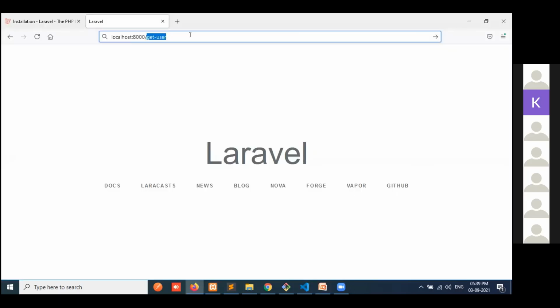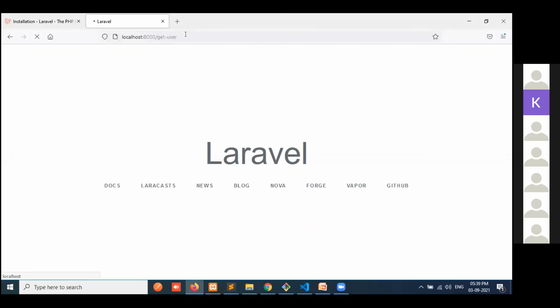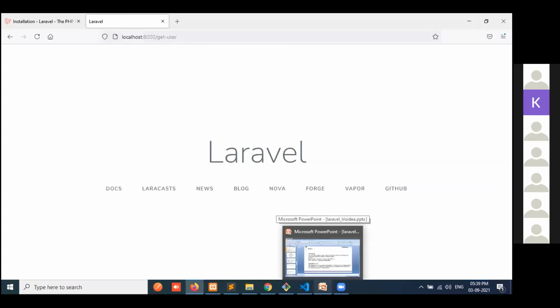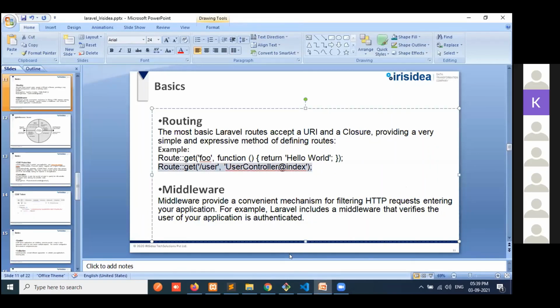So this will go. And if you are interacting with the model and controller, then you can give it like that. I will show you like that also, how it's interacting.